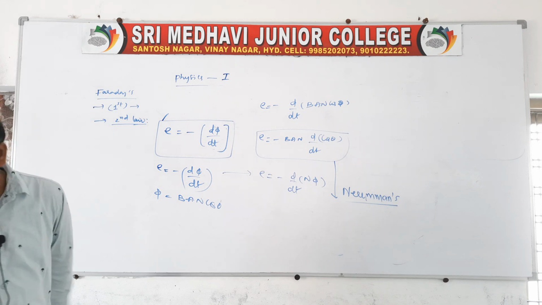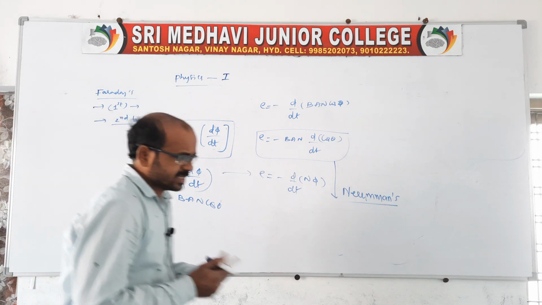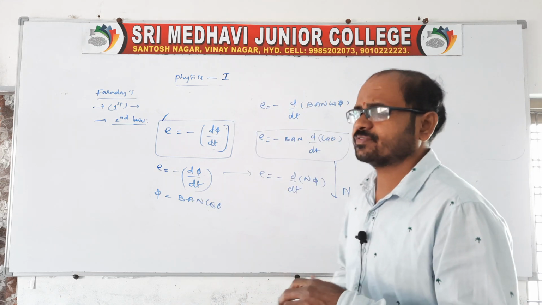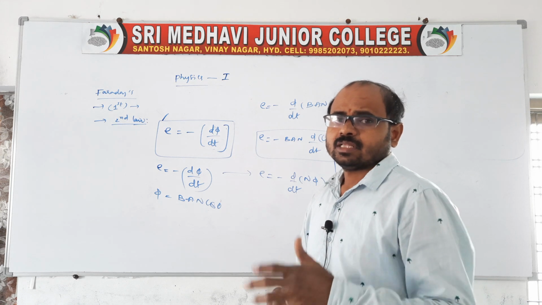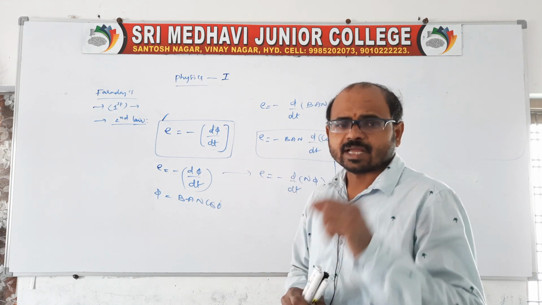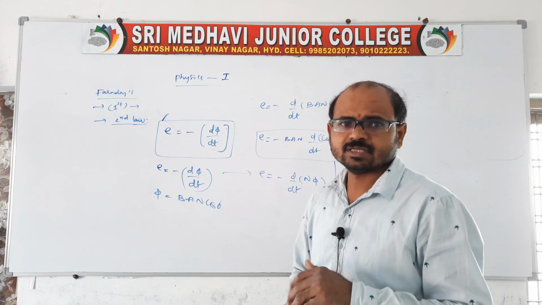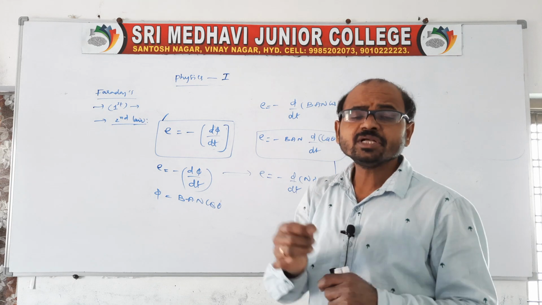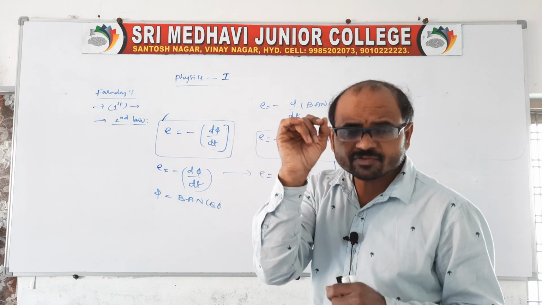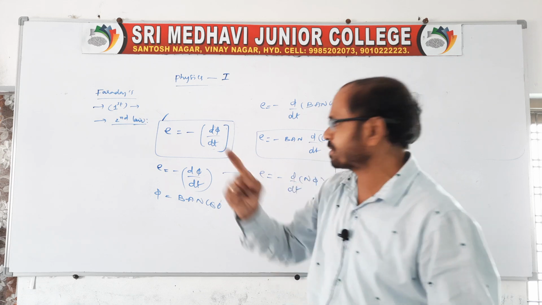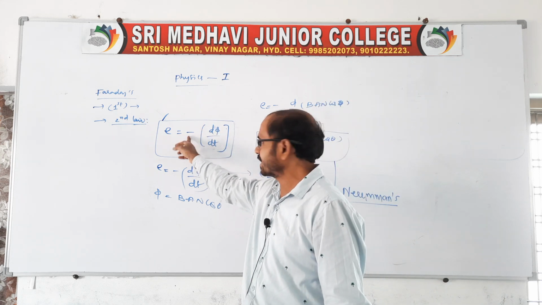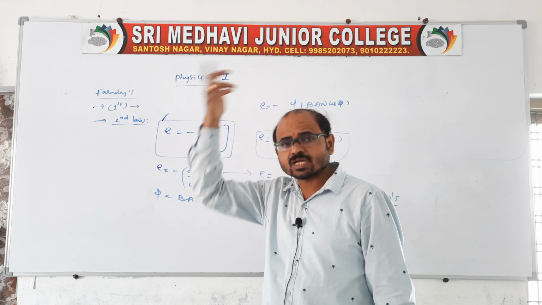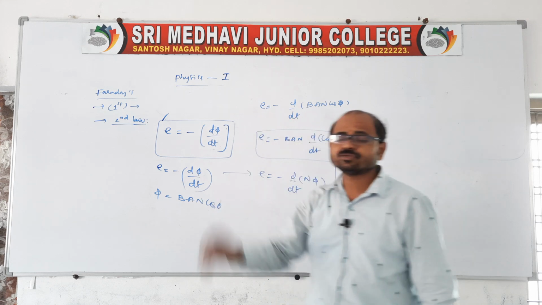Faraday's second law is nothing but that the EMF is induced because of the change in flux linked with the coil. The EMF is equal to the negative rate of change of flux. That means the flux changes with respect to time, and only then is EMF induced. Negative rate means that as time goes on, the flux is changing, so we get the negative rate with respect to time.